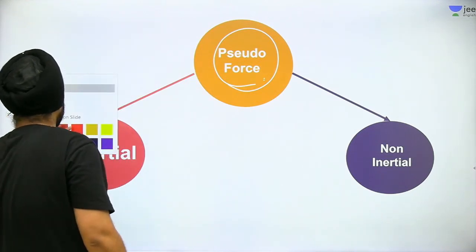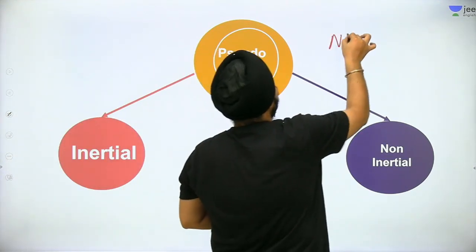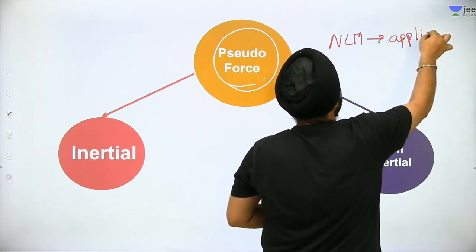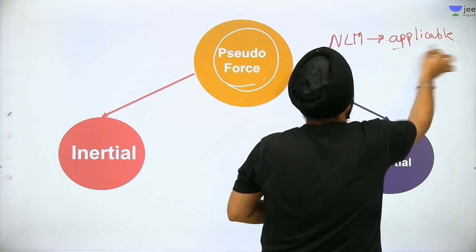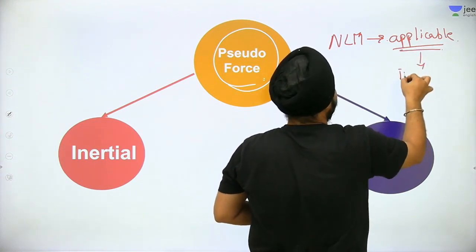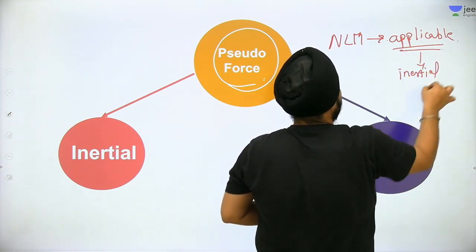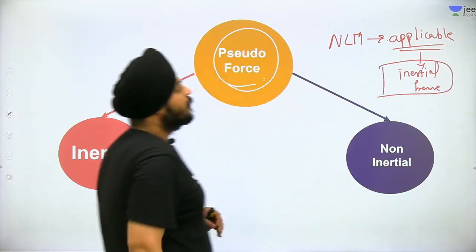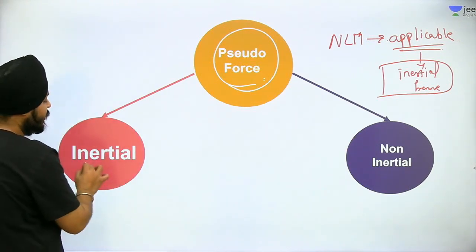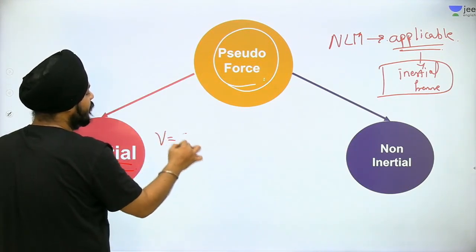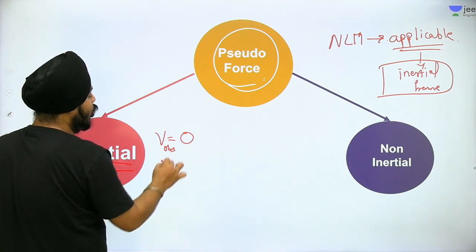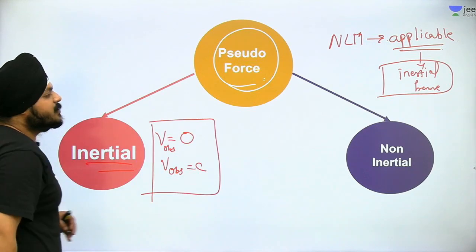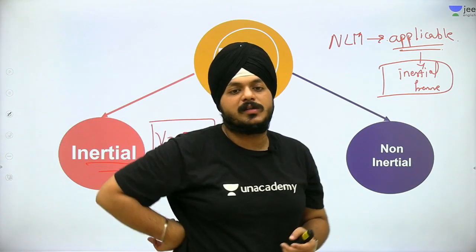The criterion states that Newton's laws of motion are only applicable in the inertial frame. Basically we have two types of frame. The first one is inertial. The basic concept of the inertial frame is that the velocity of the observer is 0 or the velocity of the observer is kept constant.